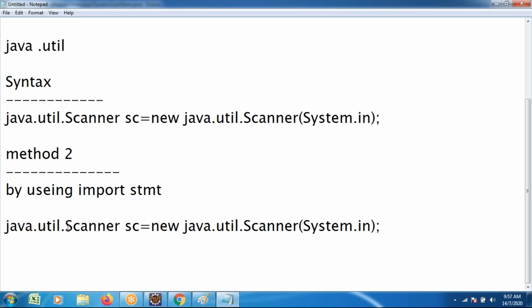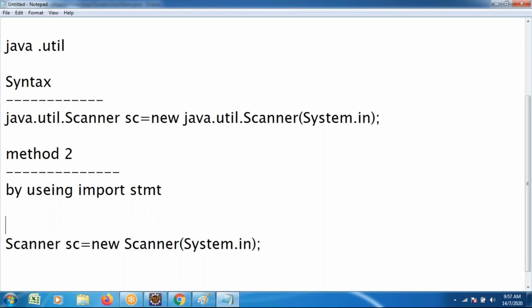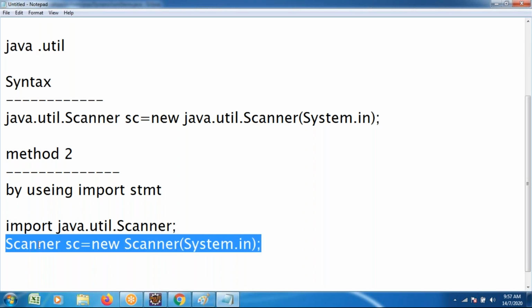Just write Scanner sc equals, sc is also not fixed. In the place of sc, you can give any reference. Scanner sc is equals to new Scanner of System.in. But when you write this line of code, first you must write import java.util.Scanner. When you work with this line of code, observe how the IDE provides this information.